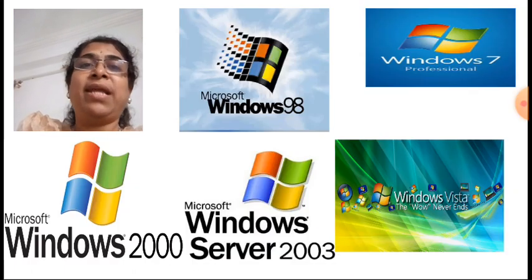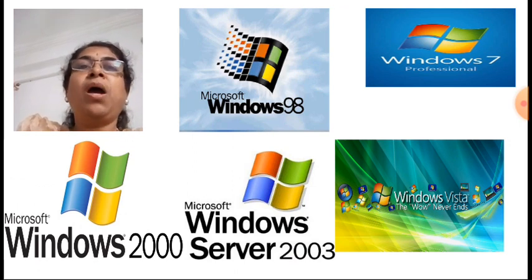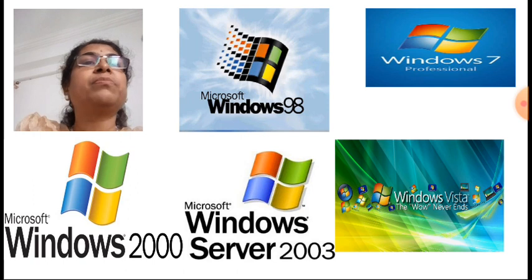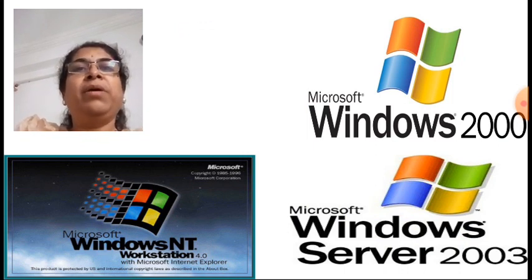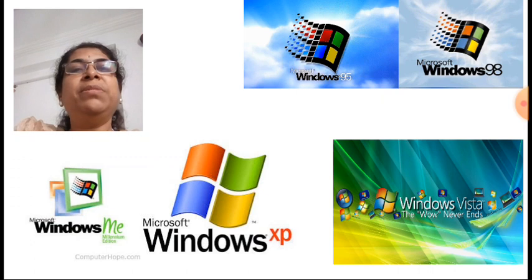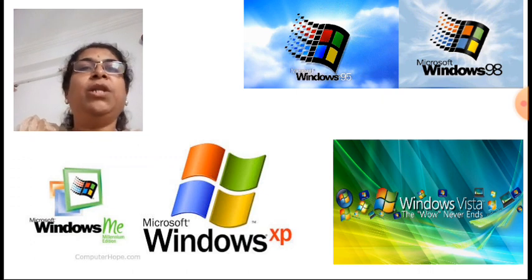So there is Windows 98, Windows 7, Windows 2000, 2003, then Windows Vista, and so many others. But Windows 2000, Windows NT and Windows 2003 are specifically used for networking areas. Whereas Windows 95, 98, Windows Me, Windows XP and Windows Vista are used for a single user. Means this is used by a single user.